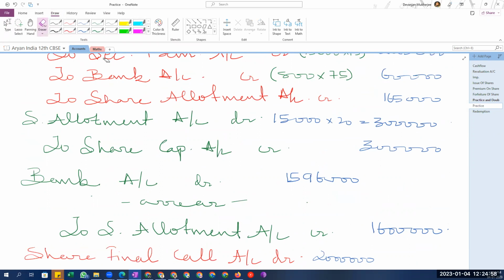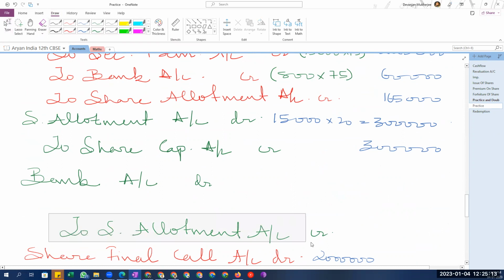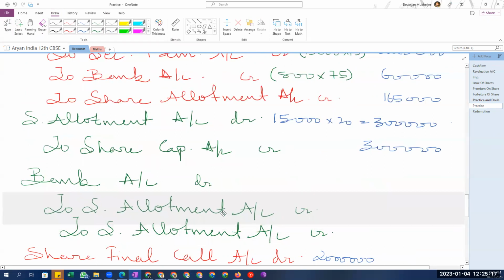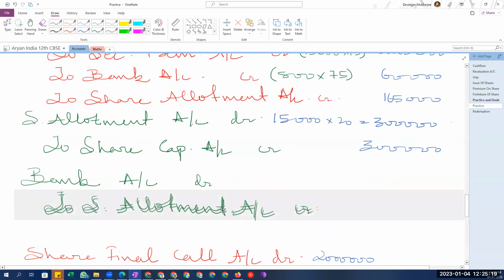They have written to utilize the surplus received on applications in part payment of amounts due on allotment. What does that mean? Do we have to divide it into parts? No, we have to divide it in such a way that it will get adjusted with allotment money itself.